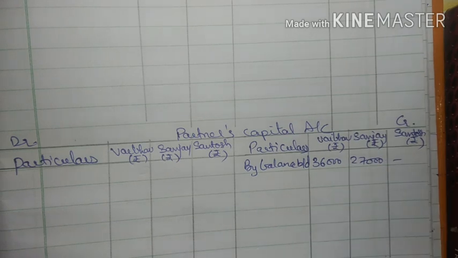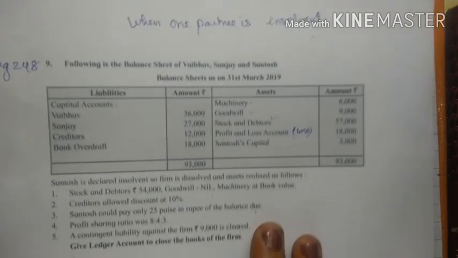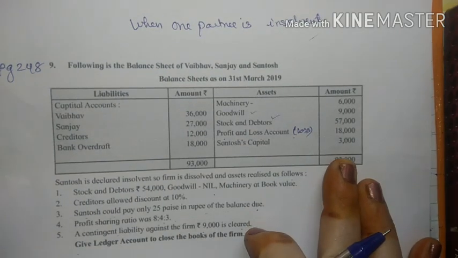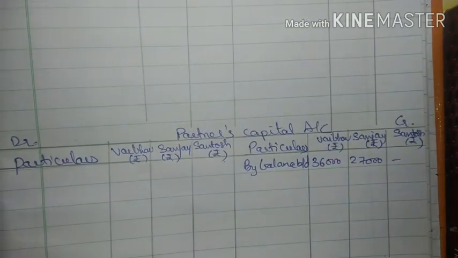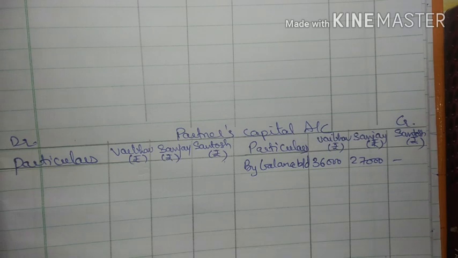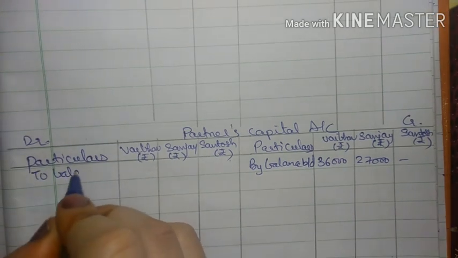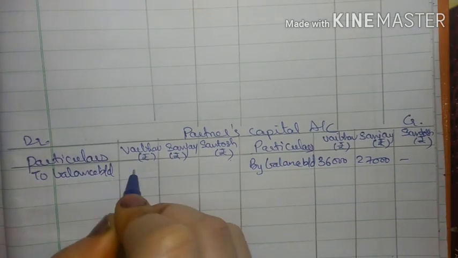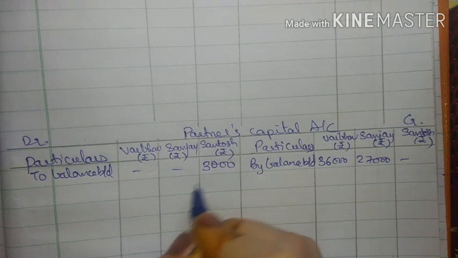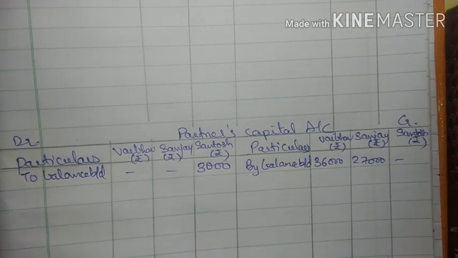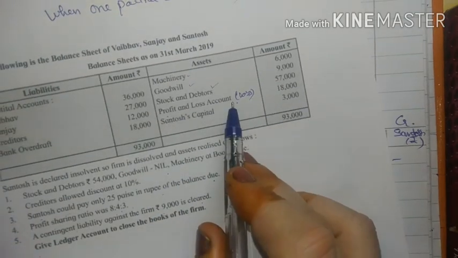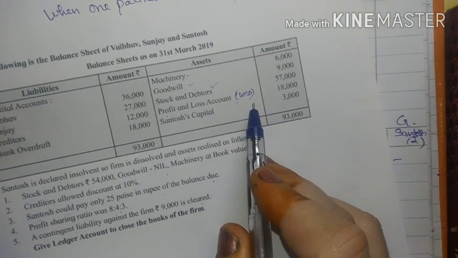And for Santosh, as we have seen, it is given on the asset side, 3,000, so it will come on the debit side. In the debit side I will write to balance brought down in the column of Santosh 3,000.